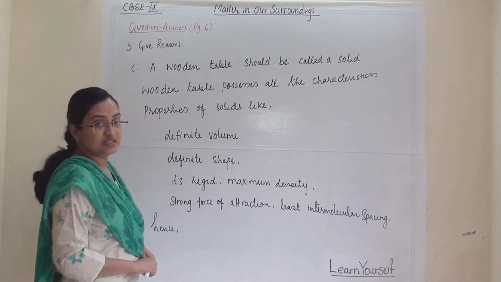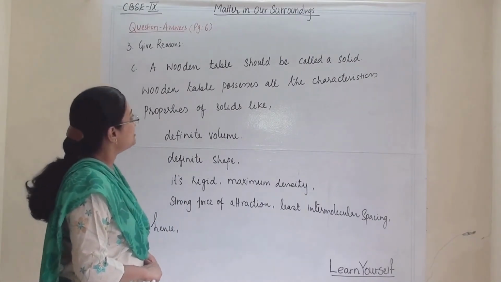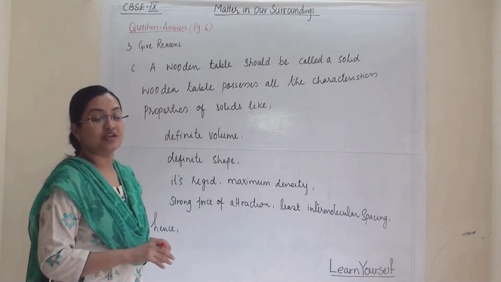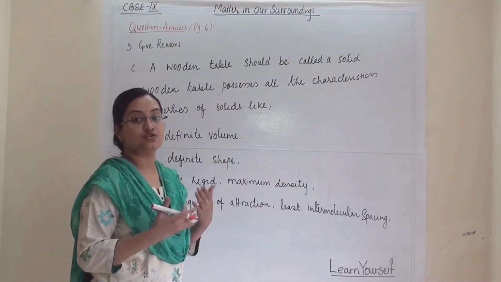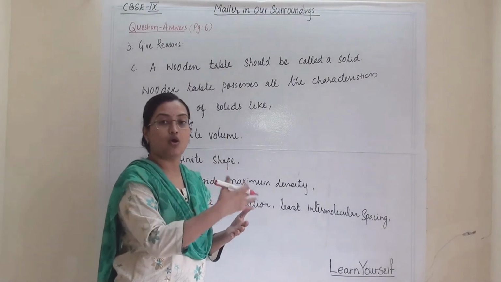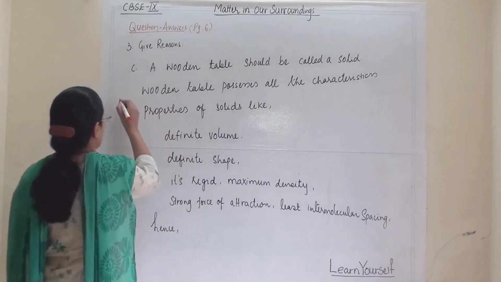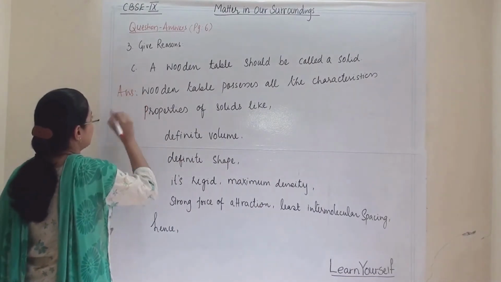So the next reason is: a wooden table should be called a solid. Why can we say a wooden table is a solid? Here we have to note down all its characteristic properties. So the answer will be like this.